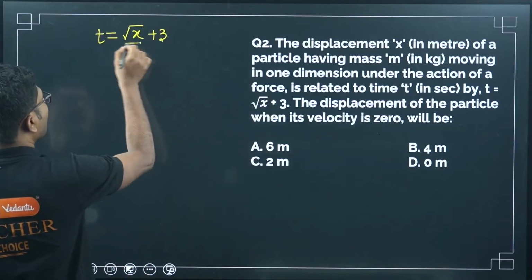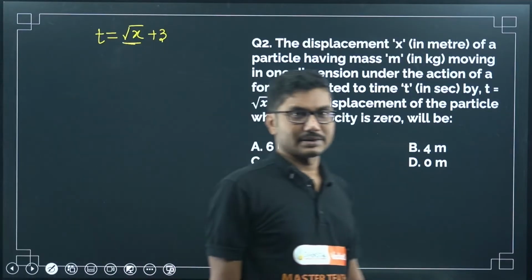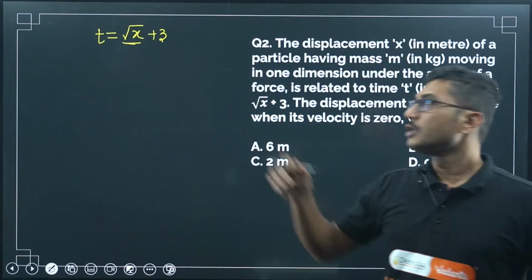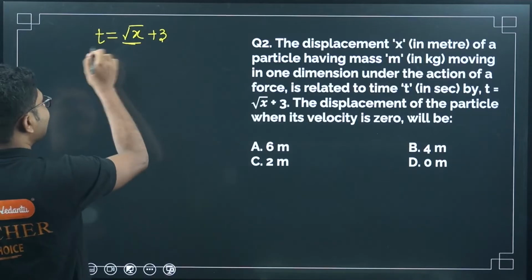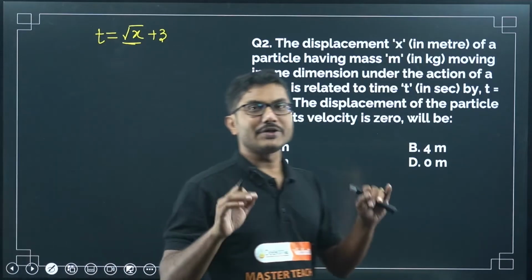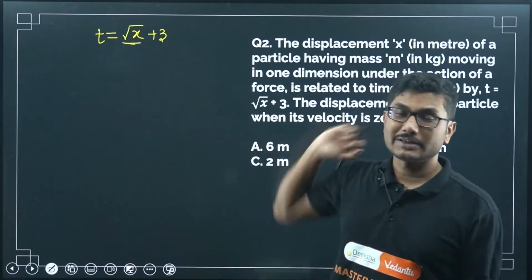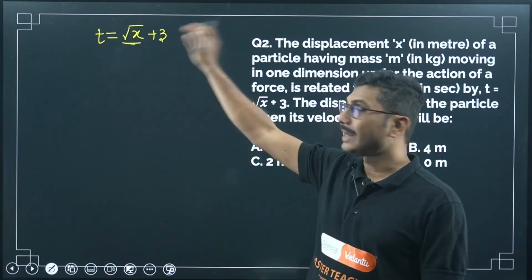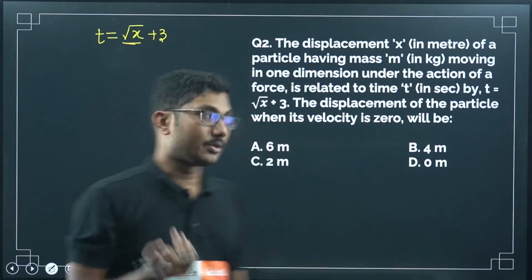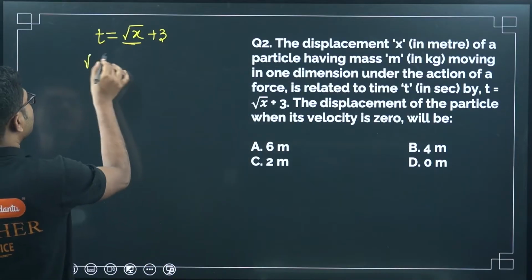First of all, we have to separate this term x. We are trying to find displacement, so first we have to find displacement in terms of time t. This is actually the wrong form of equation. Whenever an equation is given in this form, the first thing you have to do is simplify this equation such that you obtain x in terms of t, not the other way around. So first we will simplify this equation.